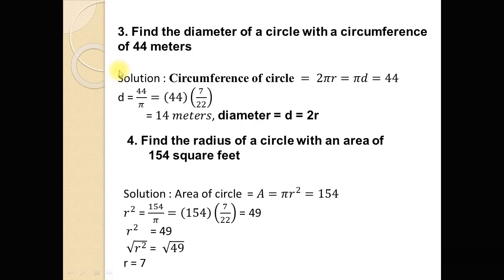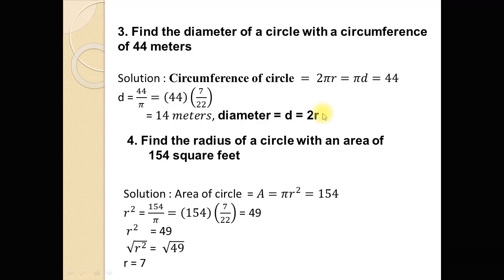Now another problem, to find the diameter of a circle with a circumference of 44 meters. The circumference of the circle is 44 meters. Now to find the diameter of the circle. So how do we find a radius or diameter for a circle when the circumference is given? In this question, the circumference of the circle is 44 meters, and we have to find the value of the diameter of the circle.